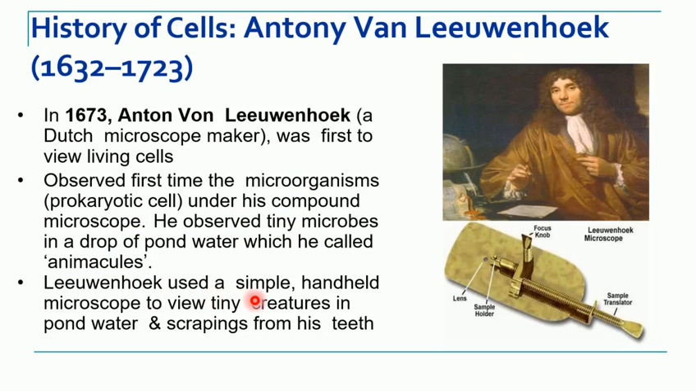So Leeuwenhoek used a simple handheld microscope for observing many living organisms. He observed organisms from pond water, as well as from scrapings of his teeth, where he could see microorganisms. So the second most significant work in cell biology was done by Leeuwenhoek.